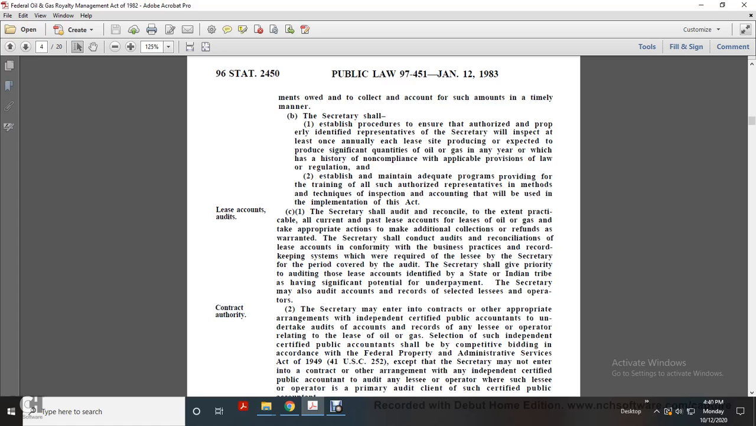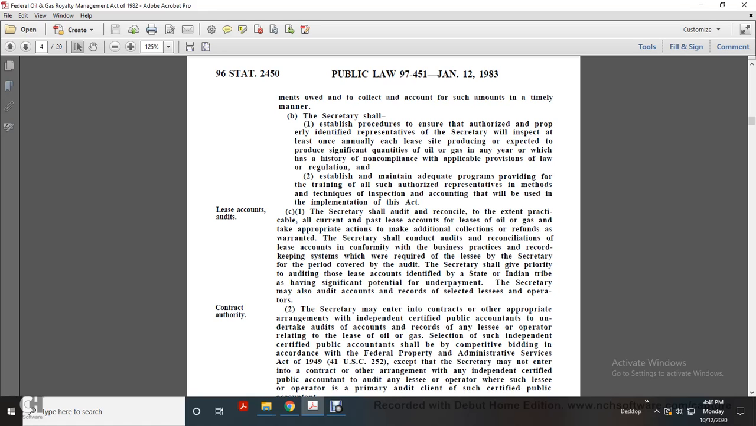The Secretary shall audit and reconcile, to the extent practical, all current and past lease accounts for the lease of oil and gas, and take appropriate actions to make additional collections, corrections, or refunds as warranted. The Secretary shall conduct audits and reconciliation of the lease accounts for conformity with the business practice and record keeping system which are required of the leaser by the Secretary for the period covered by the audit.